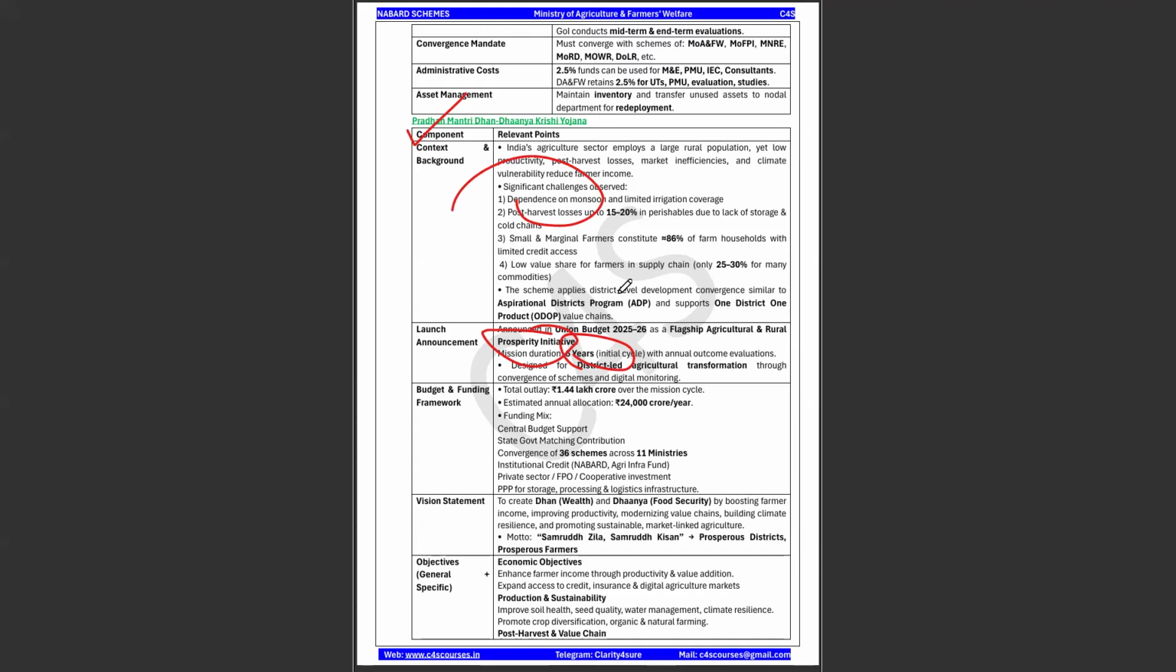So this scheme is similar to the aspirational district program of your Niti Aayog, and it supports one district, one product. What does it mean? It will take a cluster of villages, and this Pradhan Mantri Dhan-Dhaanya Krishi Yojana will be implemented in those regions like the Niti Aayog does for your aspirational districts. Okay. So what are the objectives? Economic objective is there, production and sustainability objective is there, and post-harvest and value chain objective is also there.